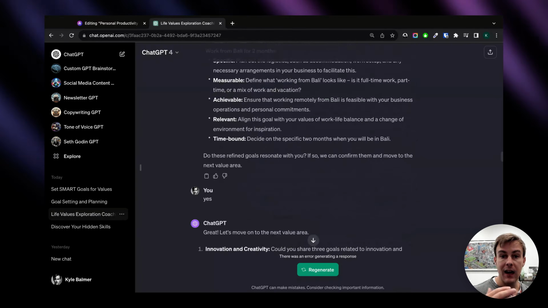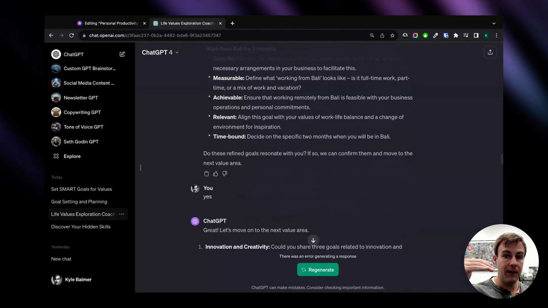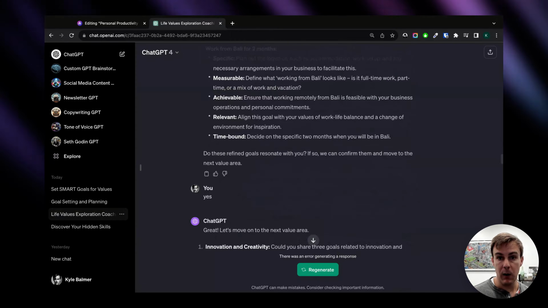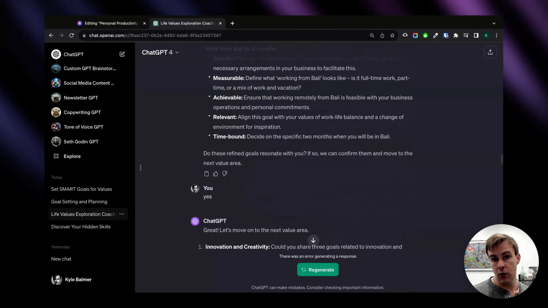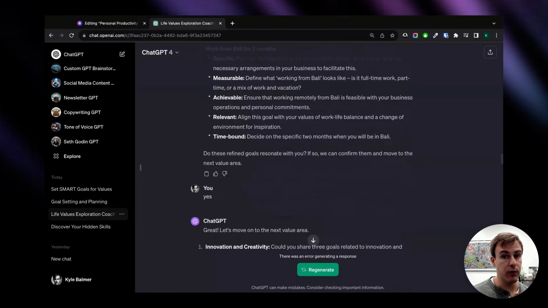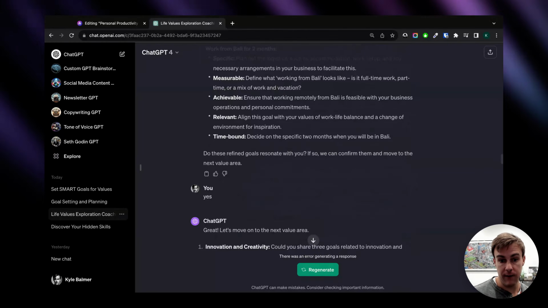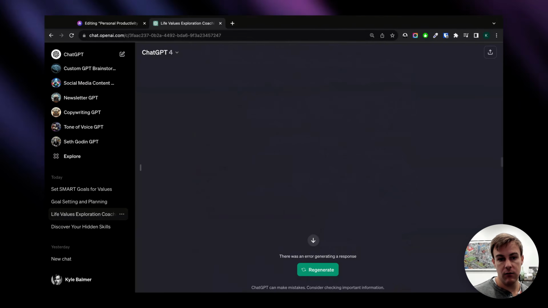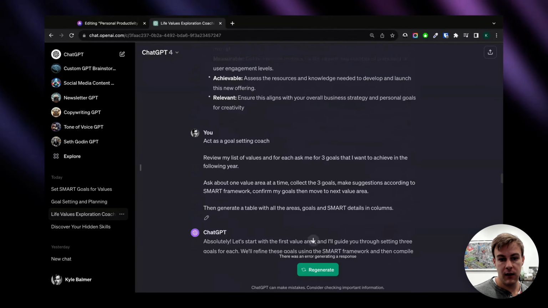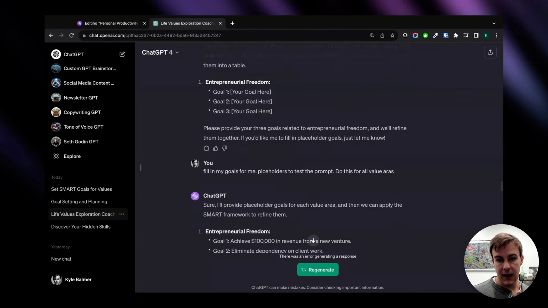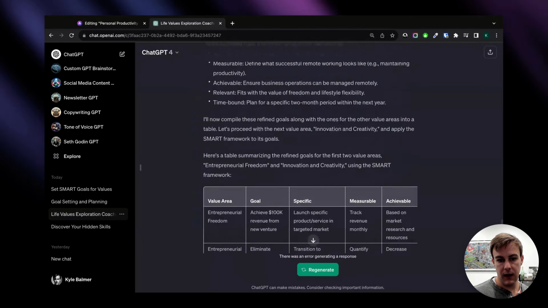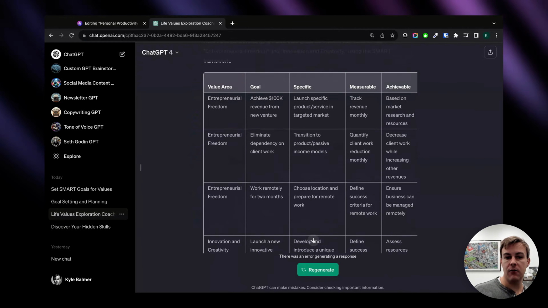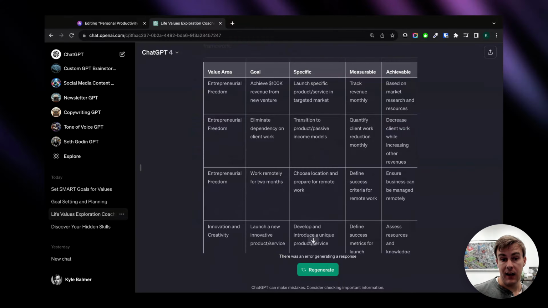Great. It's then going to go and ask you for the rest of your value areas, and it's going to work through one by one by one. That's the way the prompt is set up. So it acts as a coach, and you can use it as a sounding board to set up your goals for the next year. So you see it will continue onwards like this. And then at the end, let me find it. There we go. At the end, it's going to spit out a table like this.